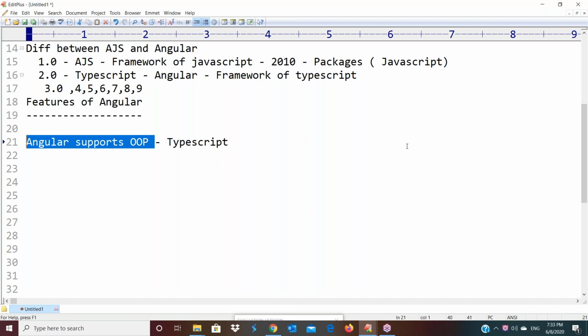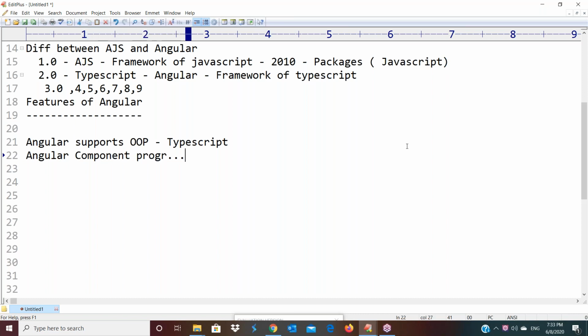Coming to the next point, Angular supports component programming. AngularJS is okay, AngularJS is modular programming.